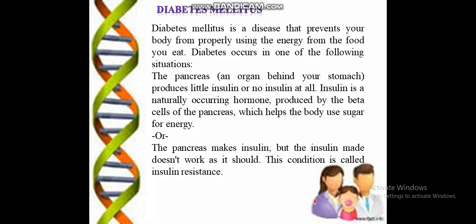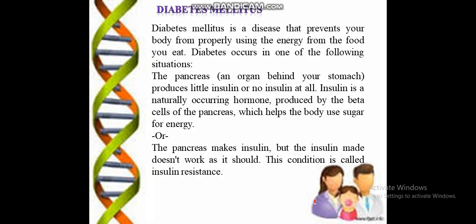Another disease is diabetes mellitus. Diabetes is a disease that prevents your body from properly using the energy from the food you eat. The glucose you take from the food will be deposited in your body, and the fats are used.